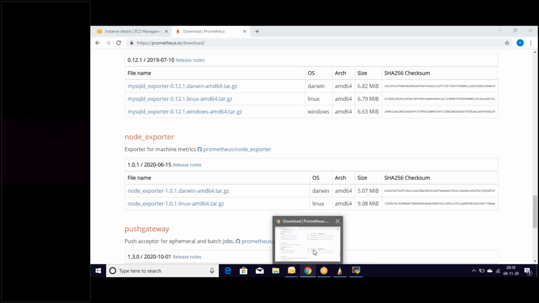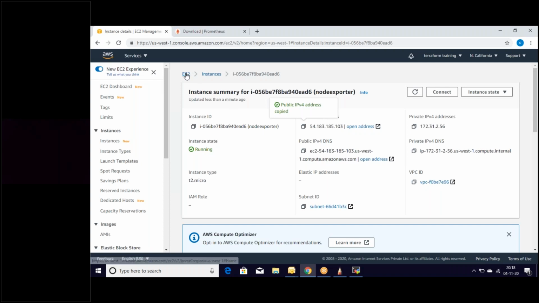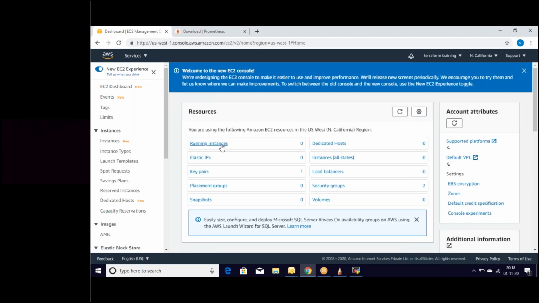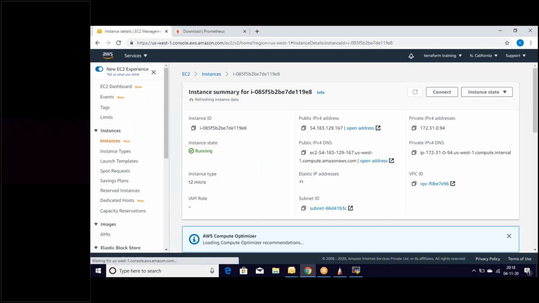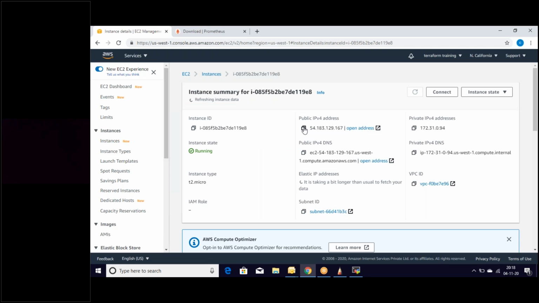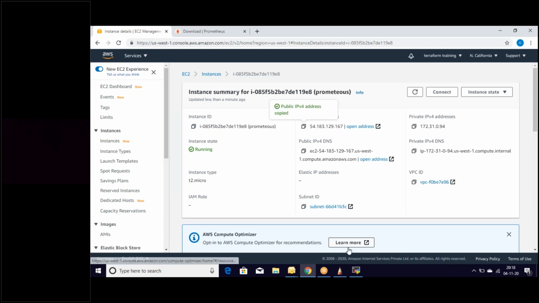Let's use the IP. Go to EC2. Go to running instances. So that's it. This one is the Prometheus server. Let's use the public IP of this server and log into this server.